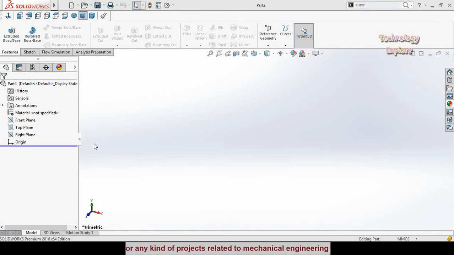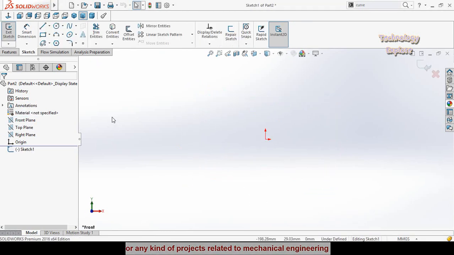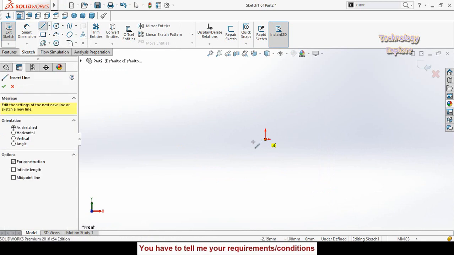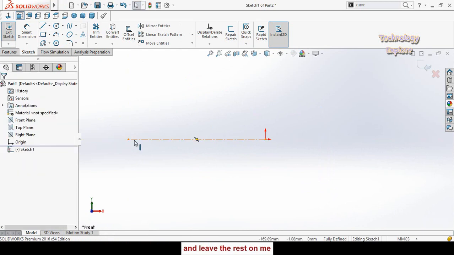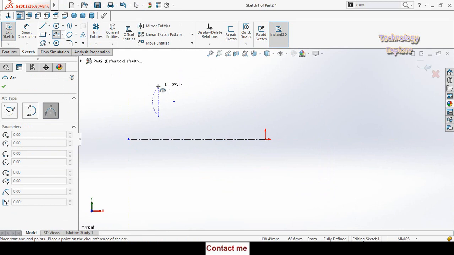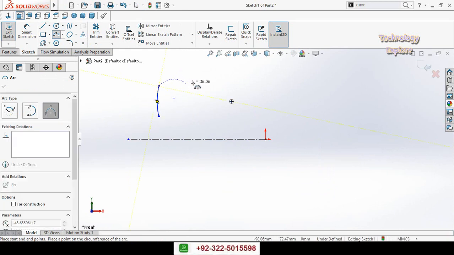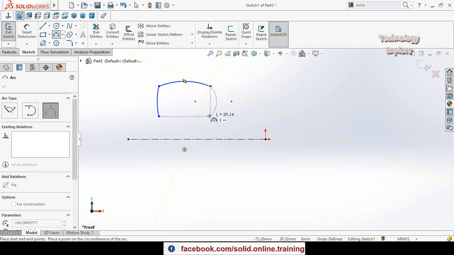So let's start. First of all, click on front plane and then select sketch. Now draw a center line and start it from origin like this. Then use 3-point arc and draw it like this. You have to draw 3 arcs like this.